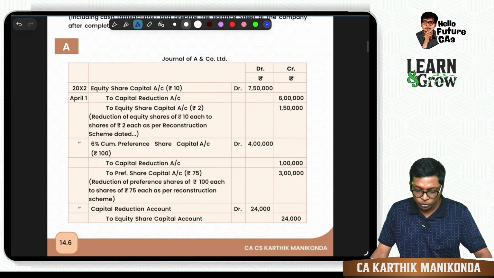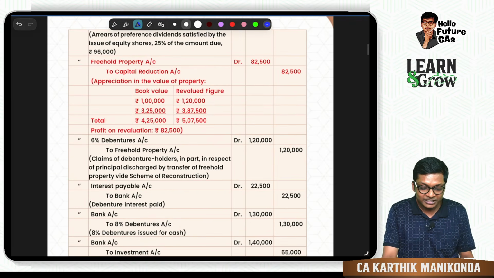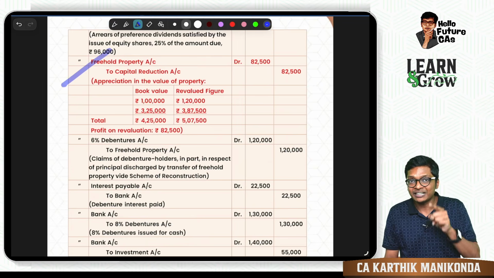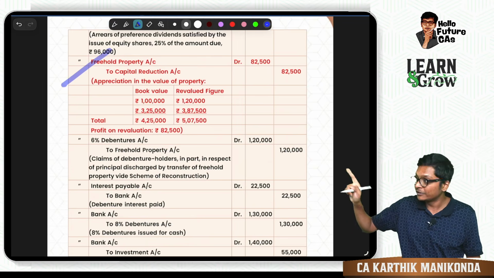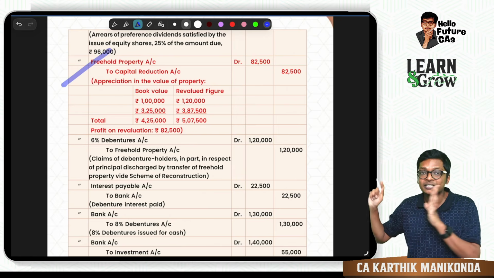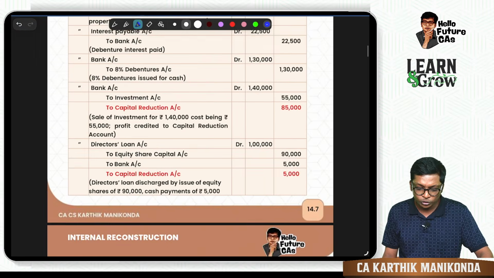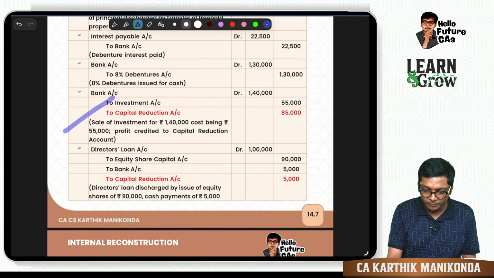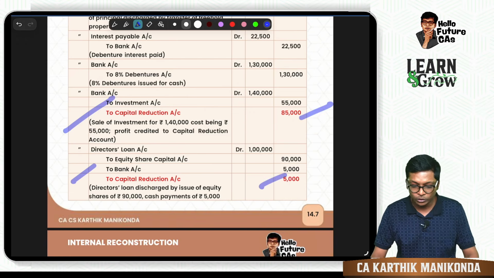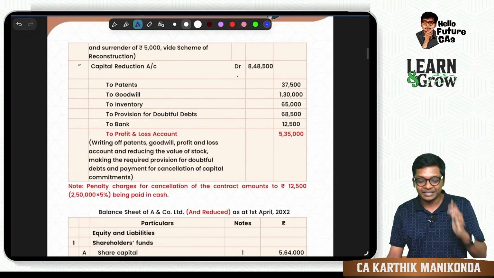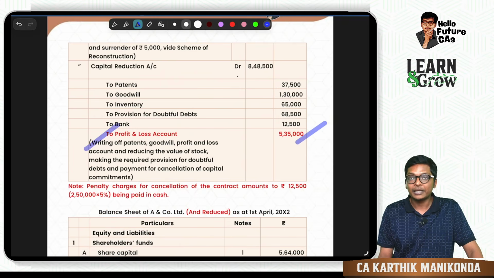Now coming to the solution, whichever journal entry or adjustment is important will be marked in red. Over here, the freehold property one is a little tricky, so it's in red. In the rest of the solution, wherever an important balancing figure or working note comes, that will be in red, guys. The rest will be in black.